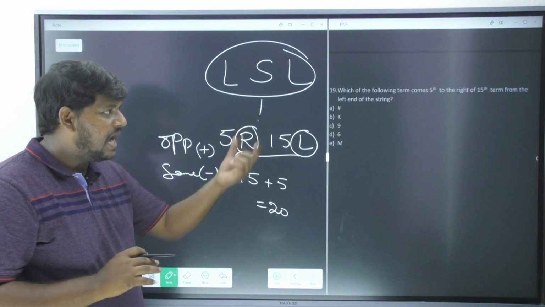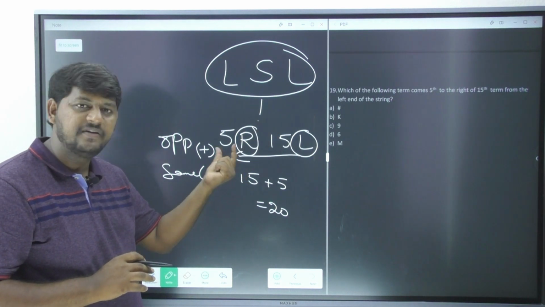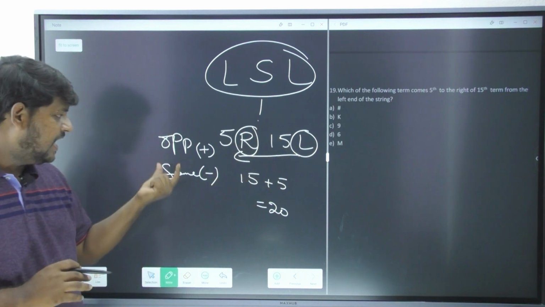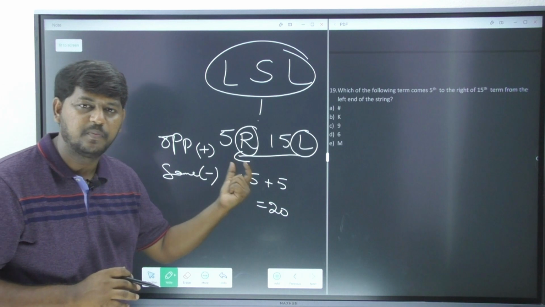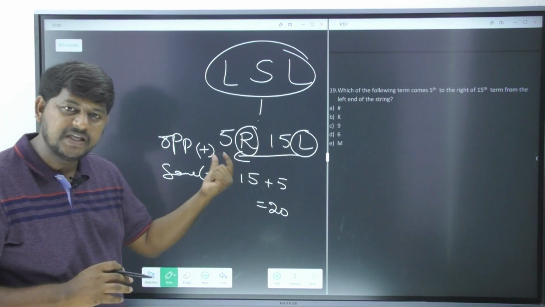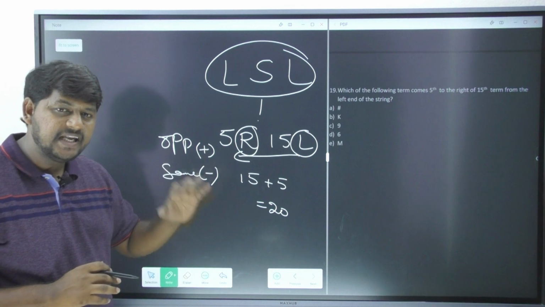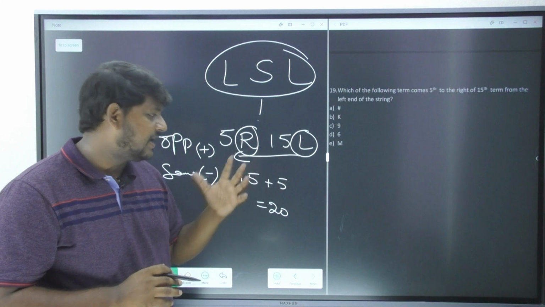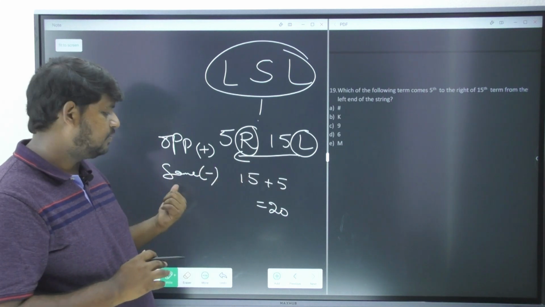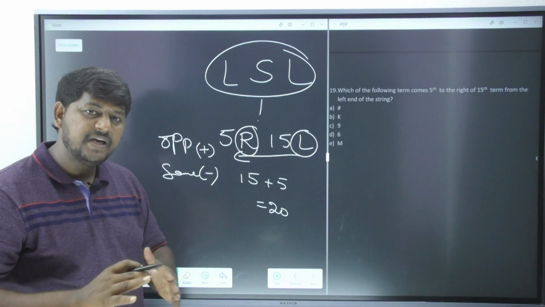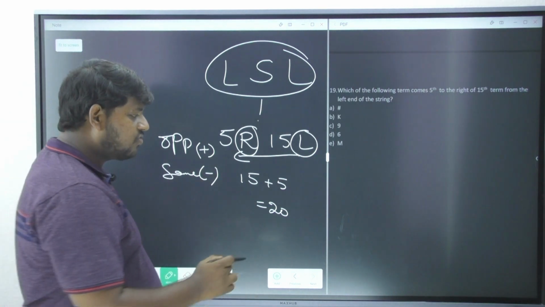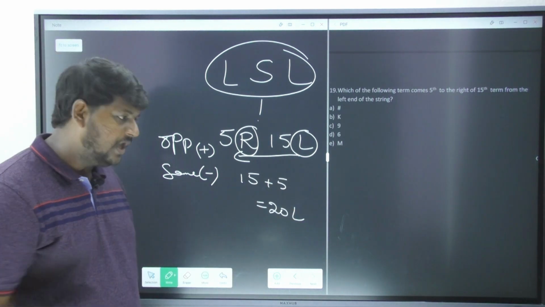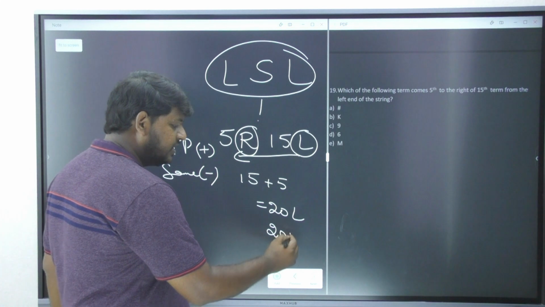Let me tell you, after writing that complete information saying that 5R and 15L, both of them are in the opposite direction. If opposite directions are occurring, you are supposed to add them. So 15 plus 5 became what? 20. In case you are receiving the same direction, that is left and left and right, always understand that you are supposed to do the subtraction. But immediately you will have one more doubt. Sir, how come you considered the left only? How come you understood it as 20 left? Why are you not going with the 20 right?